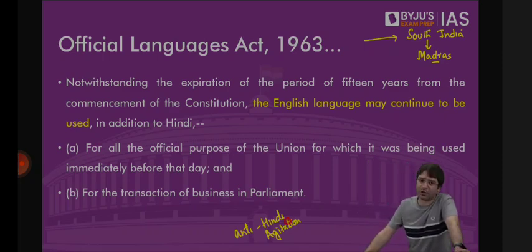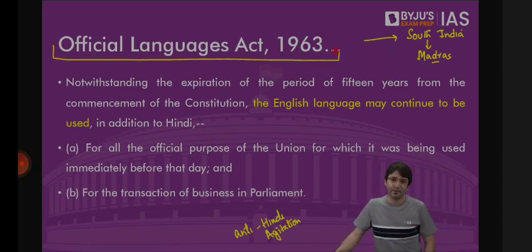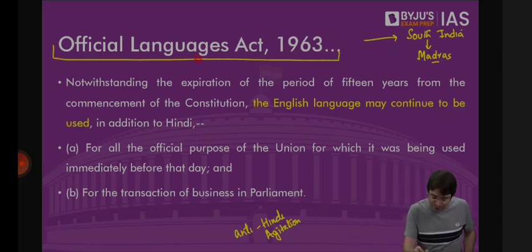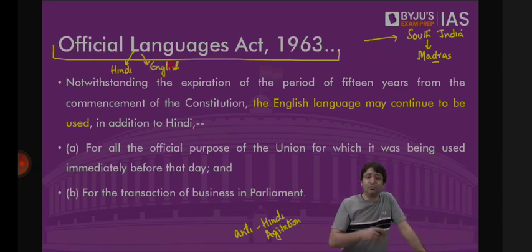What was the compromise? The Official Languages Act was passed by the Indian Parliament in 1963. And this law says that both Hindi as well as English will continue to be the official language of the Union, notwithstanding anything. Notwithstanding the fact that the Constitution says that English will not continue beyond 15 years of the commencement of the Constitution. Notwithstanding that, both Hindi and English will now be the official language of the Union.